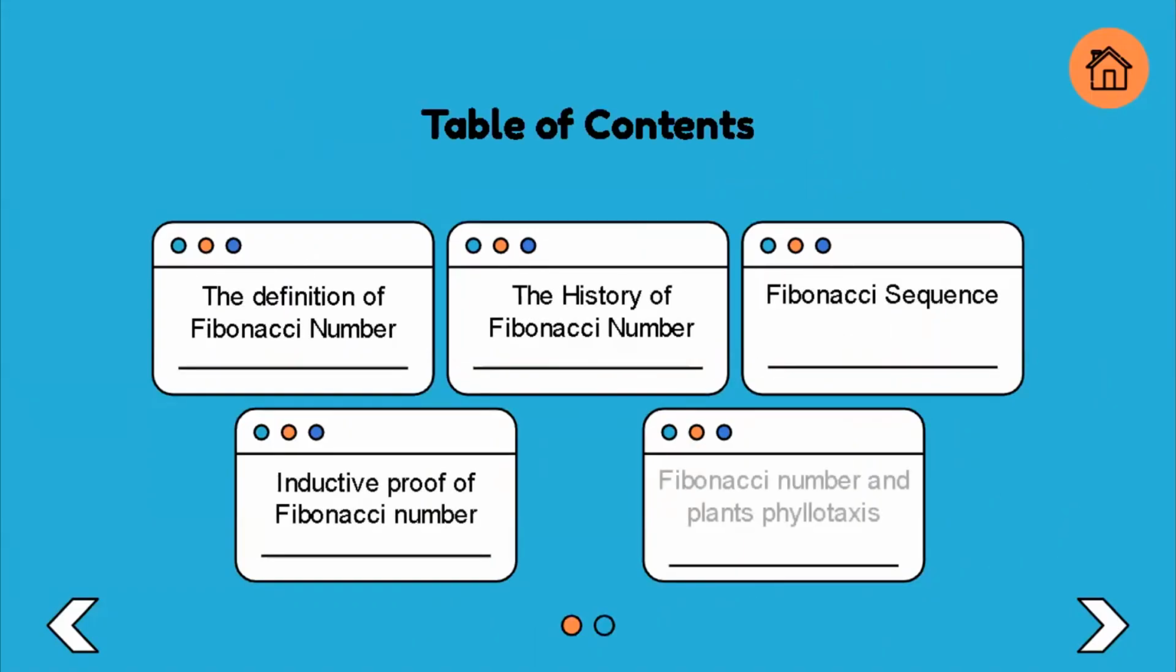So what we are going to discuss about Fibonacci numbers is, first, the definition of Fibonacci numbers. The second is the history of Fibonacci numbers. Next, the Fibonacci sequence. And we're also going to discuss the inductive proof of Fibonacci numbers. And the last one is Fibonacci numbers and plants' phyllotaxis.